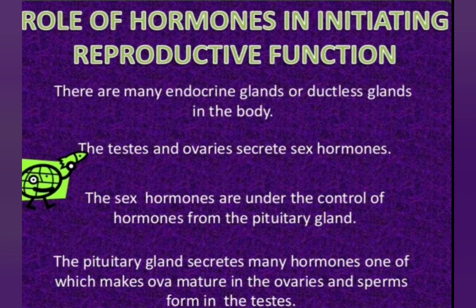Roles of hormones in initiating reproductive functions. So what is the role played by hormones in reproductive functioning? There are many endocrine glands, or ductless glands, in the body. The testes and the ovaries secrete sex hormones. The sex hormones are under the control of hormones from the pituitary gland. The pituitary gland secretes many hormones, one of which makes ova mature in the ovaries and sperm form in the testes.